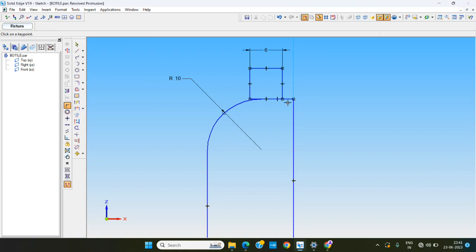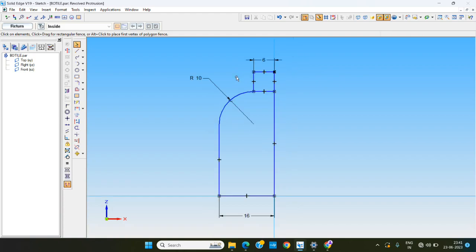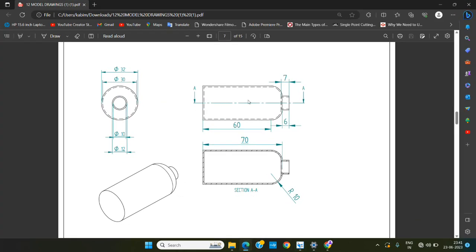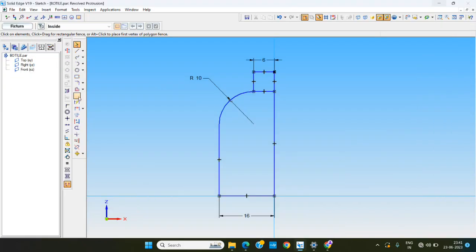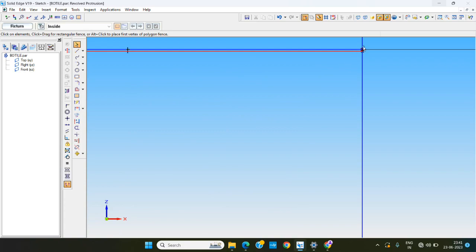We're using a fillet command. We make sure this one is okay. The height of this one is 7, but it is 6. The height also outside, so we're using again 6. And here there is one gap.